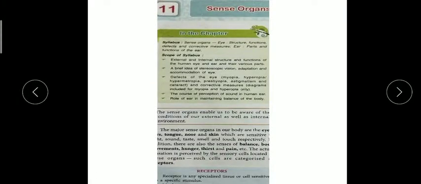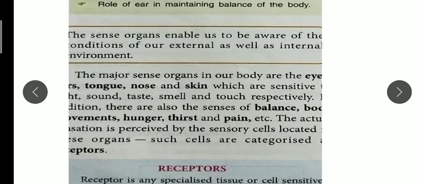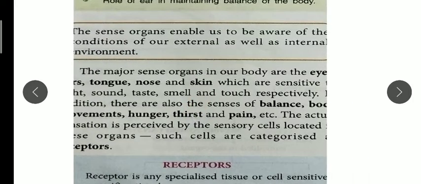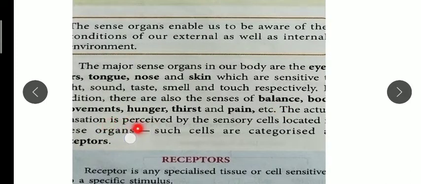Children, today I am going to start new chapter number 11, sense organs. As you all know, we have the 5 sense organs: eyes, ears, nose, skin, and tongue. These 5 sense organs are sensitive to light, sound, taste, smell, and touch. They also help in balancing our body and in movement. We can see the directions or the ways. It helps in hunger, thirst, and pain also.